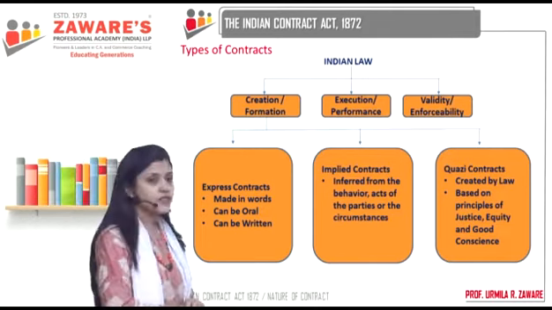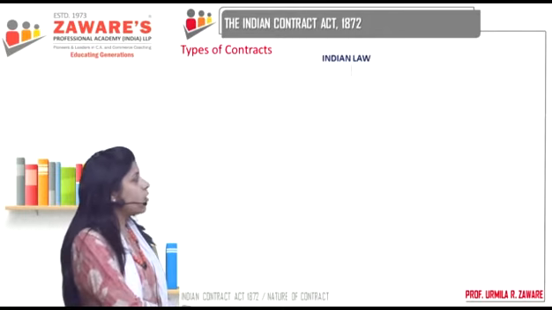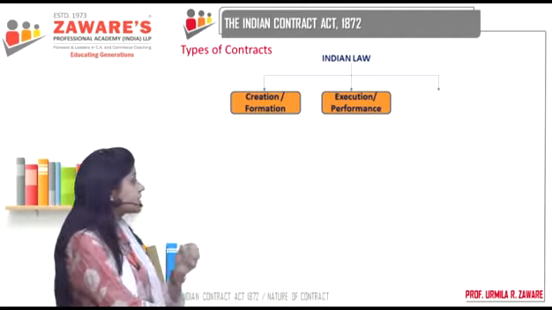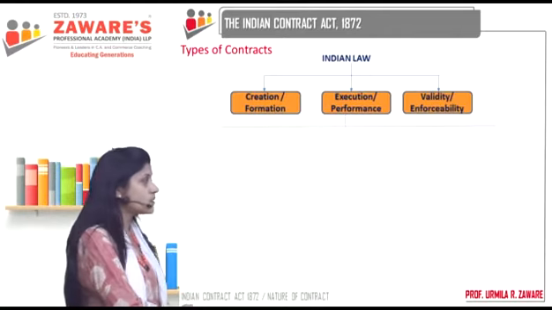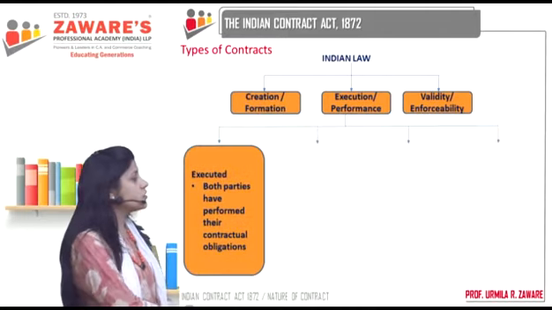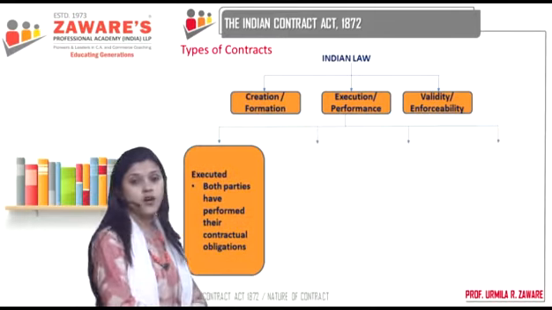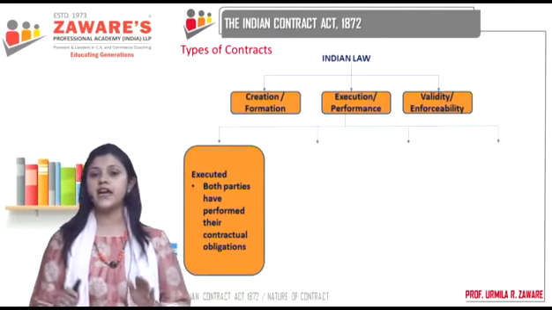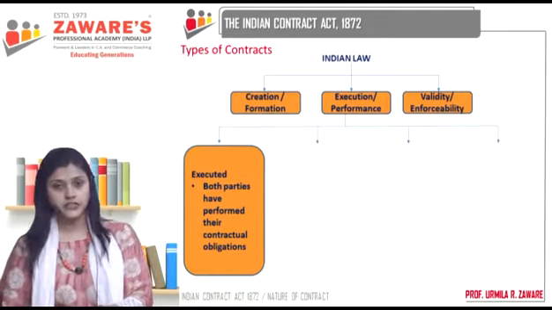Now let's understand classification on the basis of execution or performance. On the basis of execution or performance, contracts can be classified into 4 types. First are executed contracts. Executed contracts means where both the parties have performed their contractual obligations.